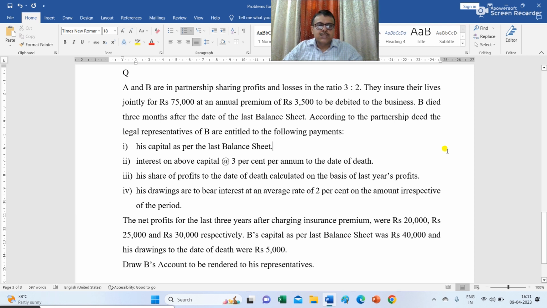The net profits for the last 3 years after charging insurance premium were rupees 20,000, rupees 25,000 and rupees 30,000 respectively. B's capital as per last balance sheet was rupees 40,000 and his drawings to the date of death were rupees 5,000. Draw B's account to be rendered to his representatives.